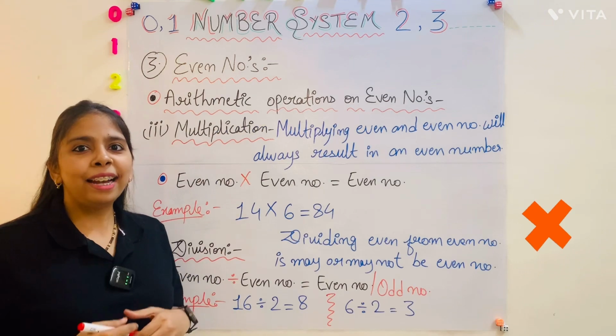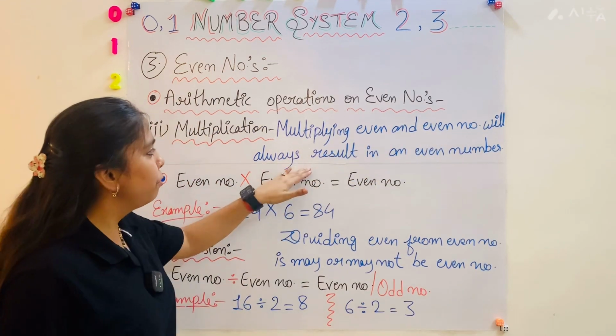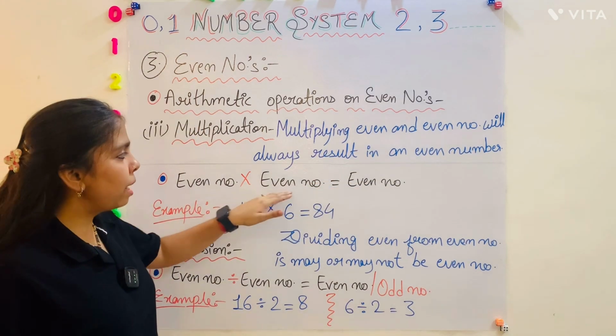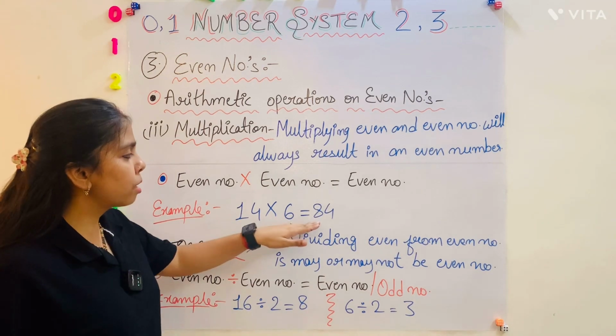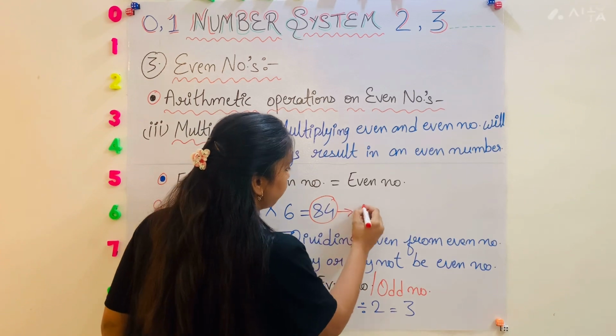Okay, and the third one is the multiplication. Multiplying even and even number will always result in an even number. Like even number multiplied by even number is equal to even number. For example, 14 into 6 is equal to 84, and we all know that 84 is an even number.